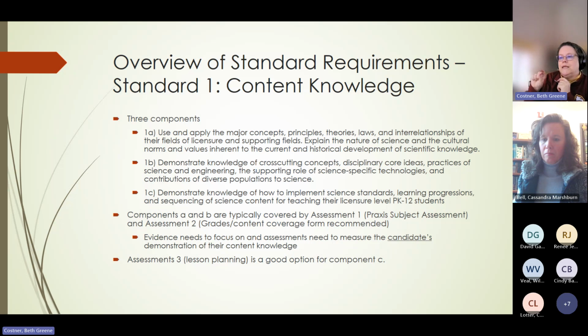But when you look at 1C, it's about demonstrating knowledge about implementing the science standards. So that has to be in a place where they're at least lesson planning. And so assessment 3, or honestly assessment 4, but assessment 3 is the one that NSTA recommends, because it really is about planning, learning progressions, and sequencing of those science standards for the K-12 learner. So you're actually probably going to tag 3 different assessments to standard 1.